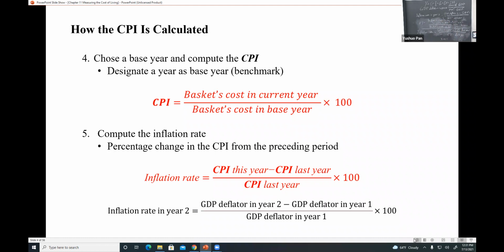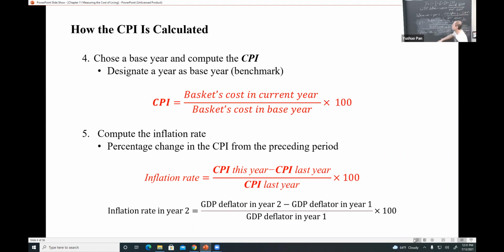Two expressions for CPI. First is CPI, the basket cost in the current year divided by the basket cost in the base year, kind of like the GDP deflator, right? The numerator should be nominal, the current price, and the denominator is the cost in the base year, the price in the base year, so it's kind of like real GDP.